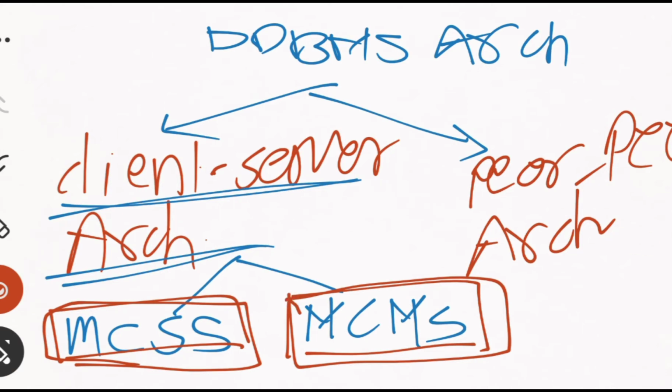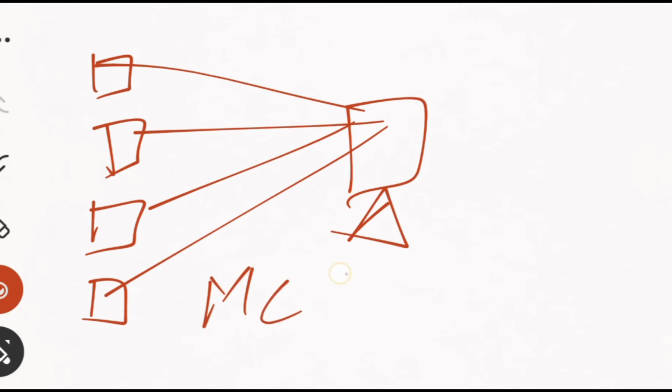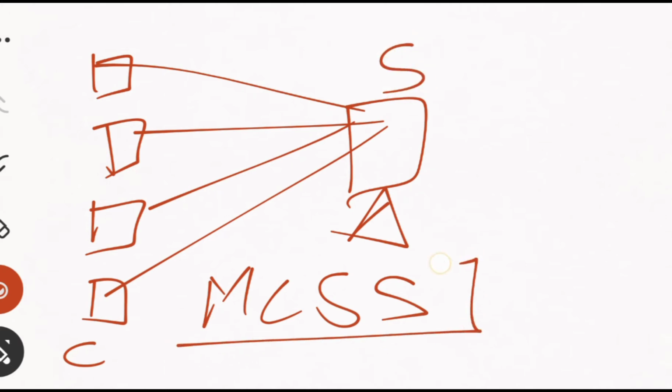So what do you mean by multiple client and single server? It is our conventional architecture. We have multiple clients, and these are all connected to one server. You can see I have only one server, that's why it is multiple client and single server.